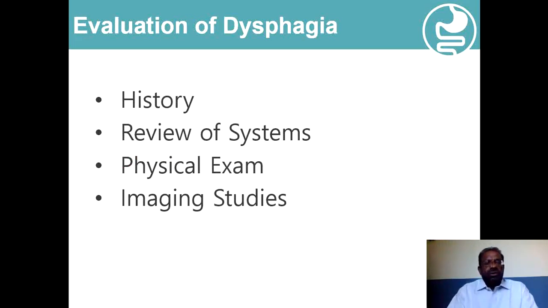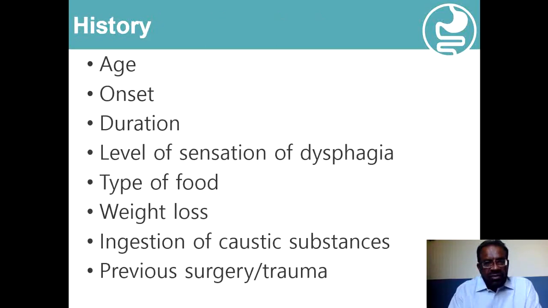So, coming to evaluation of dysphagia, the important components include history, the systemic review, the physical examination, and various types of imaging studies. History always plays a very important role in the overall evaluation and diagnosis of dysphagia, and one should get a detailed description of various components in the history, which will be helpful in overall evaluation.